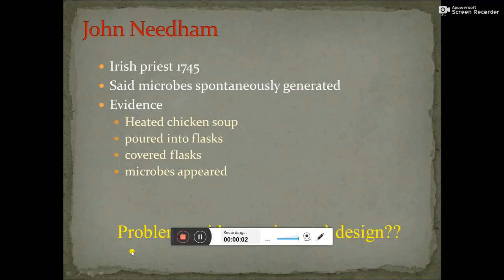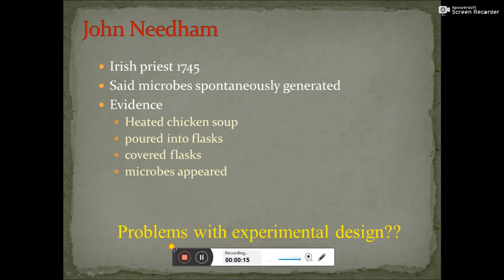Now the next scientist we have is John Needham. John Needham said that microbes spontaneously generated. For this, the evidence he stated was that when you heated chicken soup, poured it into flasks and covered the flasks, he found that microbes appeared. Normally, when microbes grow, the broth or liquid in which they are present becomes more turbid, that is, it won't be clear.